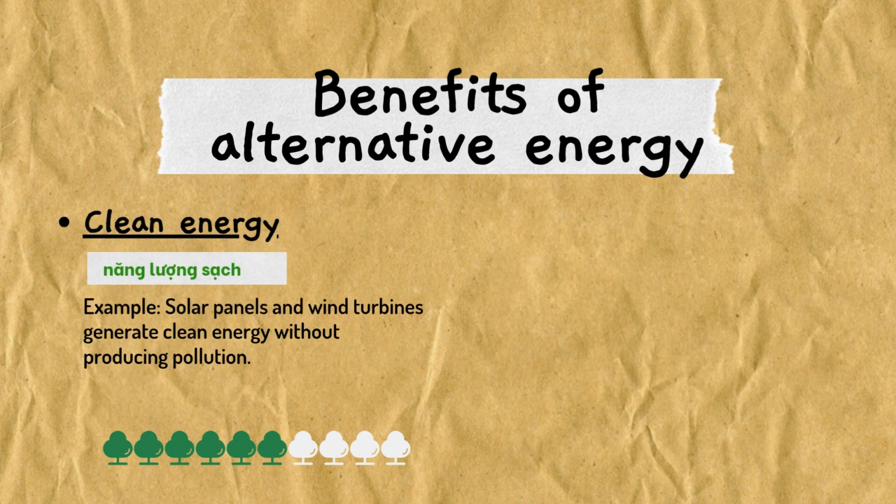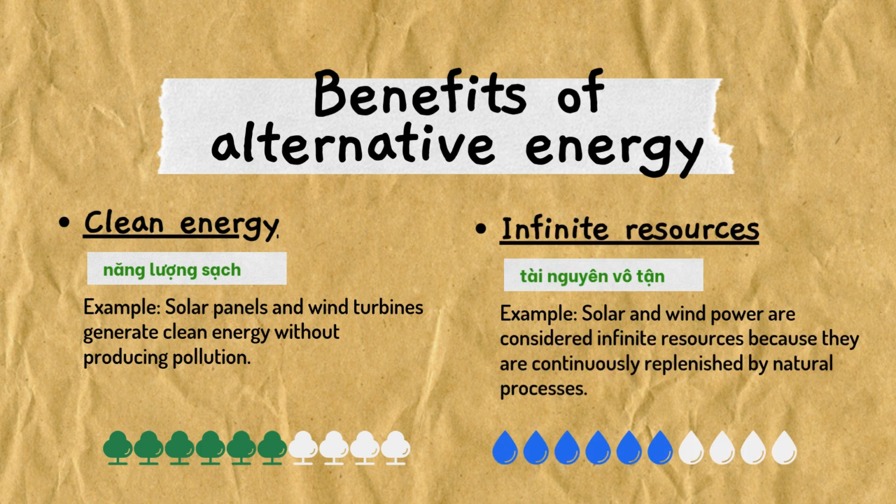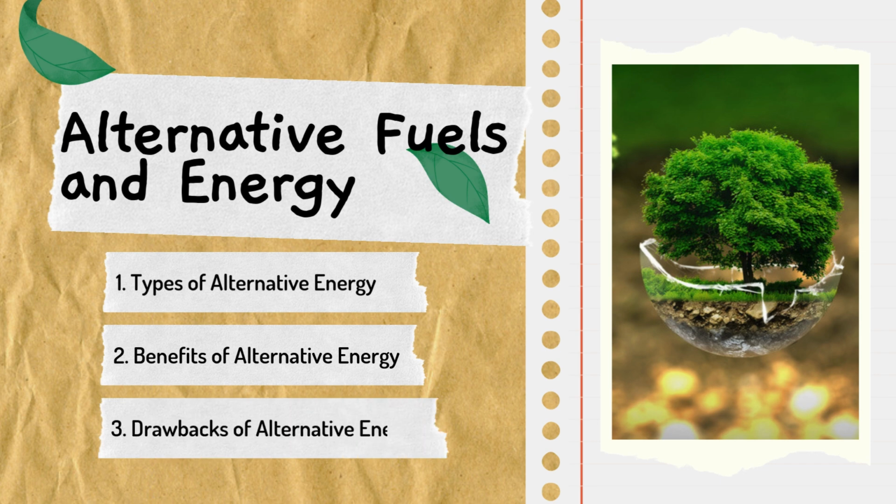Clean energy. Example: solar panels and wind turbines generate clean energy without producing pollution. Infinite resources. Example: solar and wind power are considered infinite resources because they are continuously replenished by natural processes. 3. Drawbacks of alternative energy.